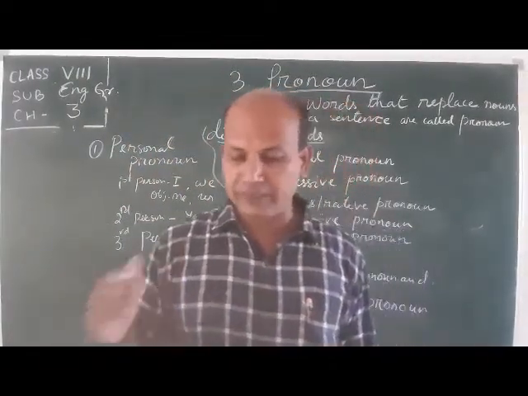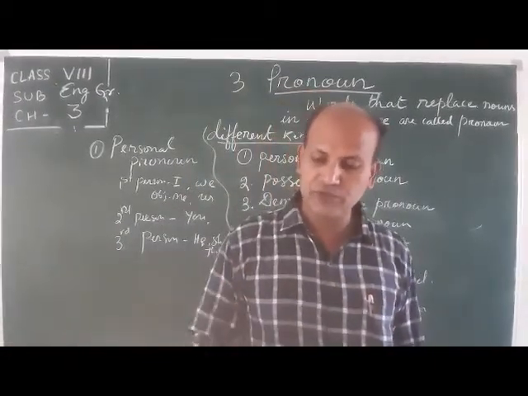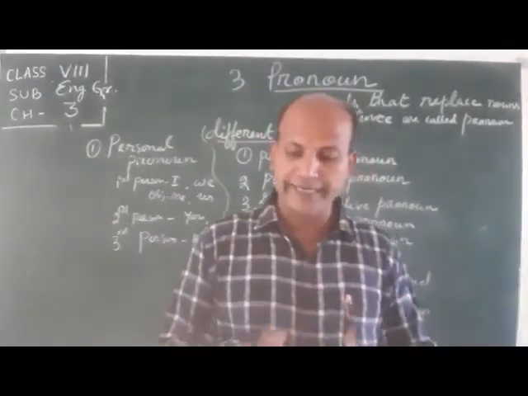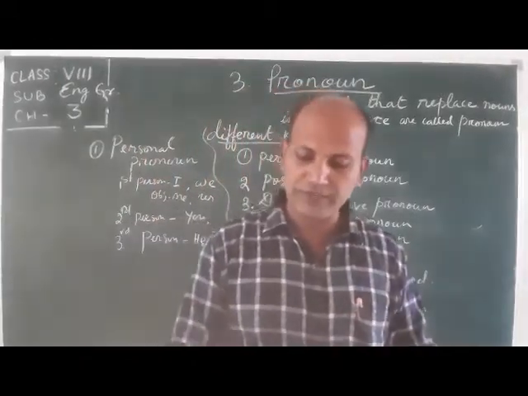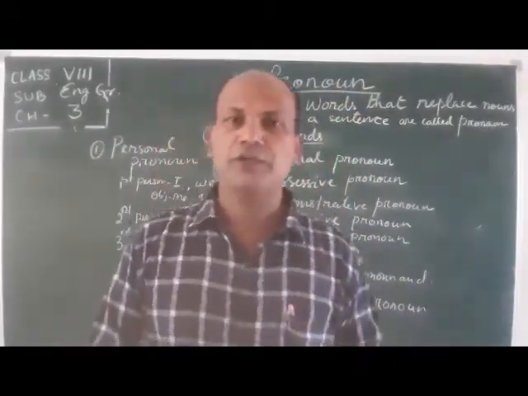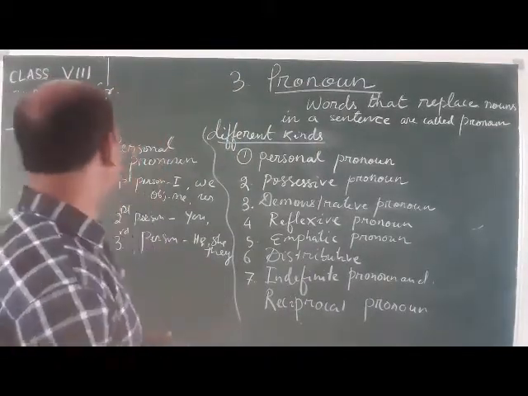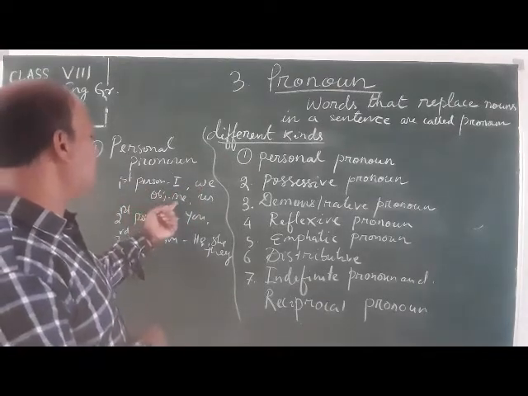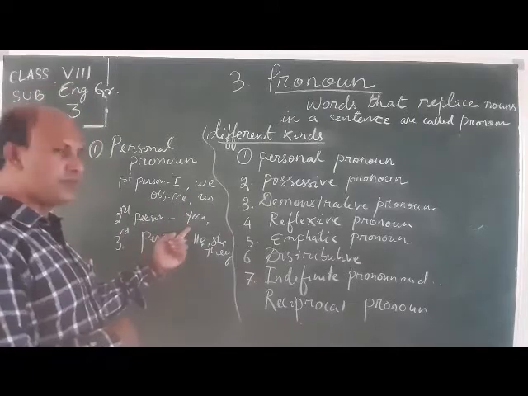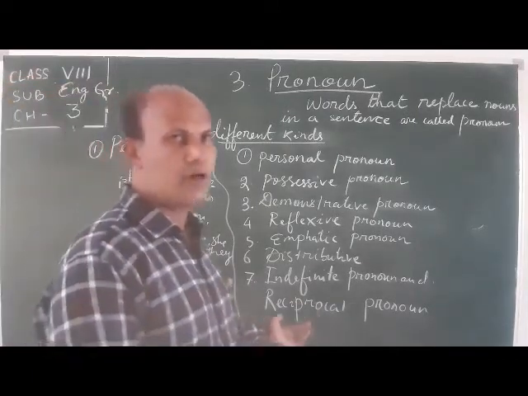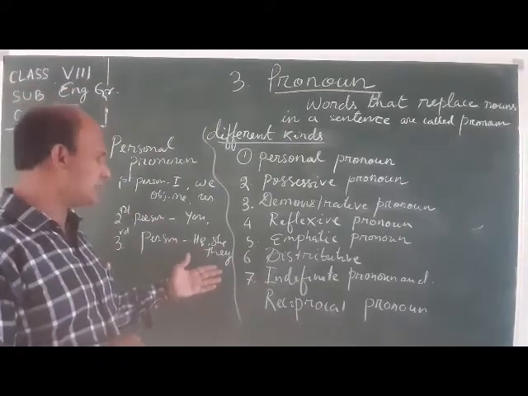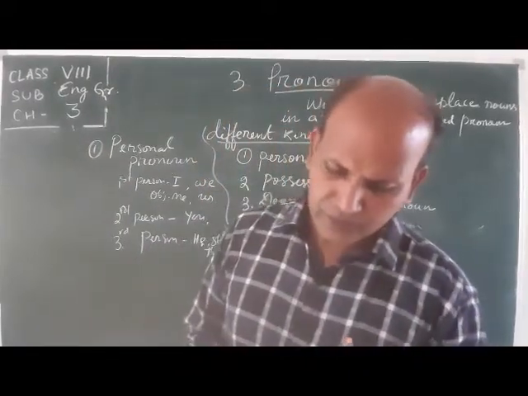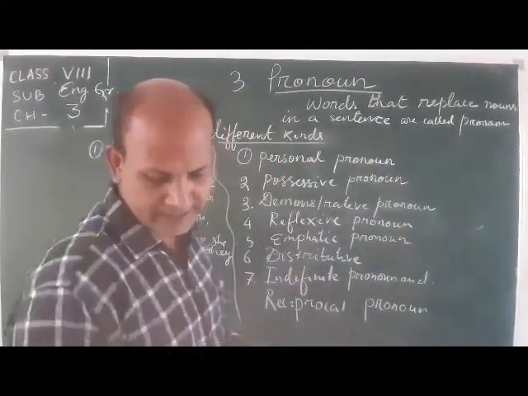Once again, the pronouns I, me, she, he, her, him, you, we, us, it, they, and them come in the place of people, animals, or things. They are personal pronouns. So, students, these pronouns come in three persons: first person singular I, plural we, objective me and us; second person you; and third person he, she, they, or her, him, them, etc. We can talk about two cases of the personal pronoun.